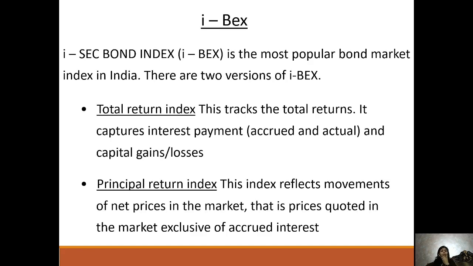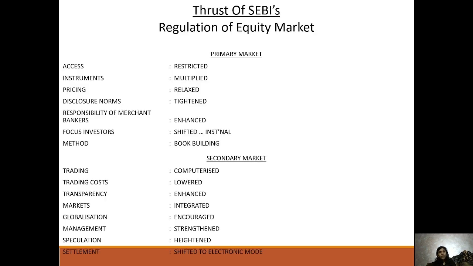and IBEX. IBEX is the most popular bond market index in India. There are two versions: the total return index and the principal return index. The index movement reflects net price in the market, that is, the price quoted in the market exclusively of accrued interest.